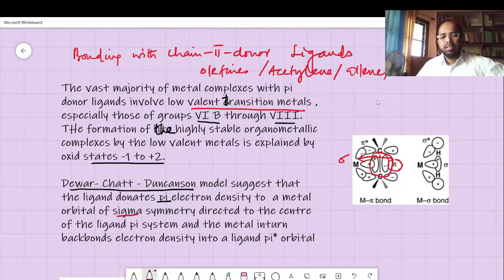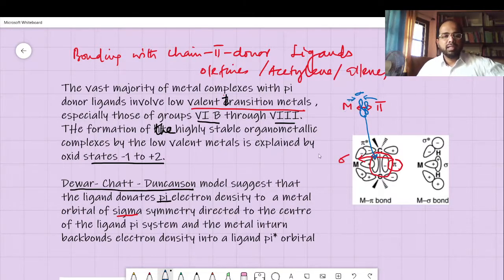Especially if you have metal and pi bonds, they mutually give rise to some bonds at the center. That is mentioned here, right? So some pi density is given into the sigma orbital directed towards it.